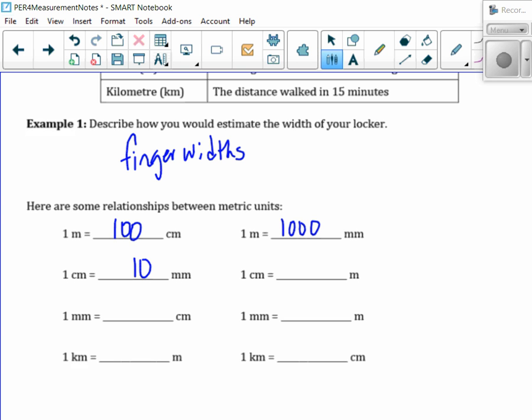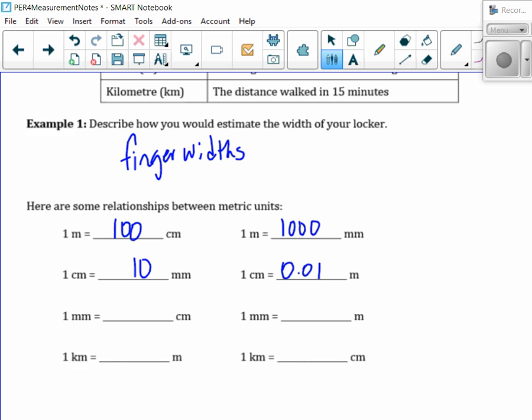1 centimeter is how many meters? If you think about 1 centimeter, it's like the width of your finger, right? So how can it be any kind of a meter? It's going to have to be a really small fraction of a meter. So again, that would be 0.01, 1/100th, right? Do you see what I'm saying?